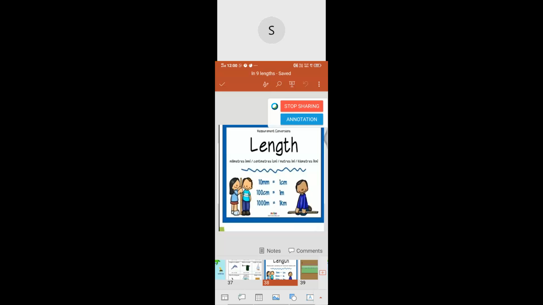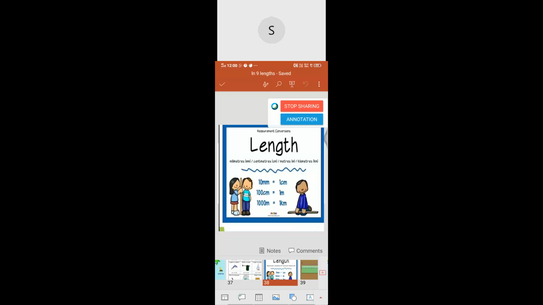Marathon, the distance. Kilometer. Very good. Cycling, also kilometer. Very good, children.